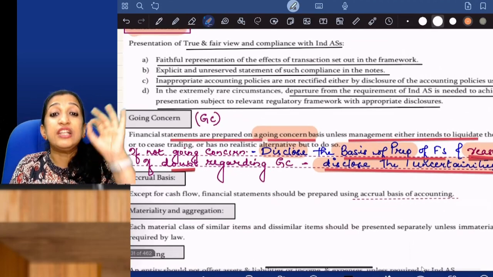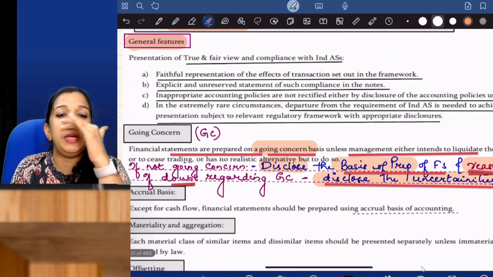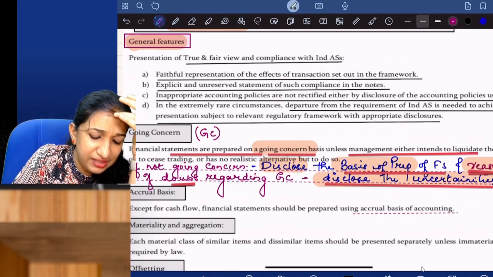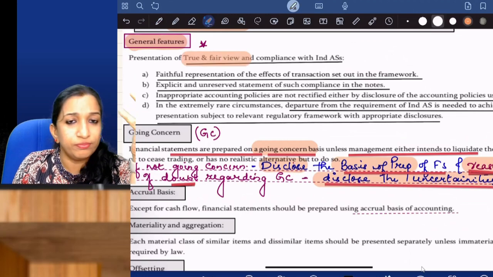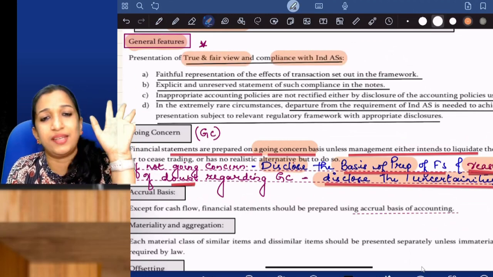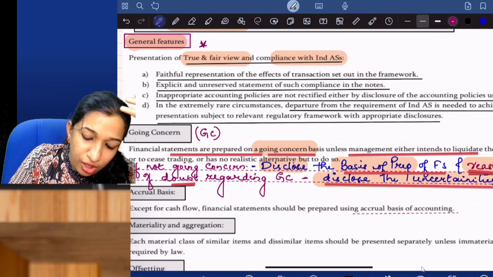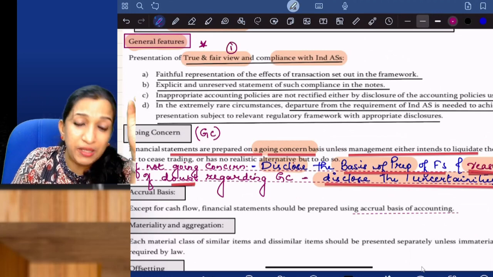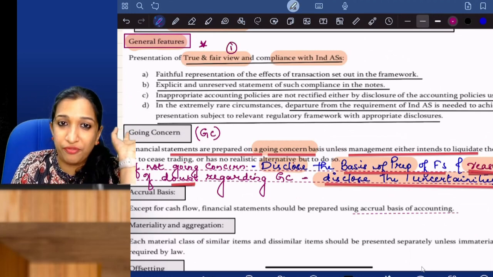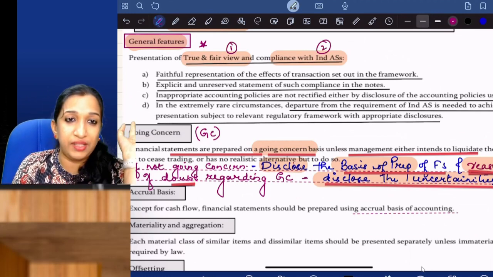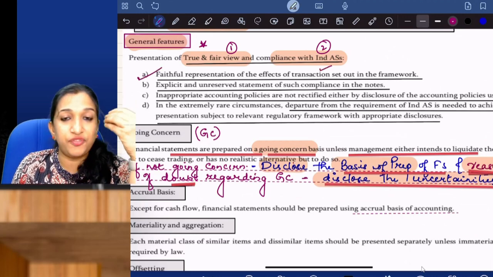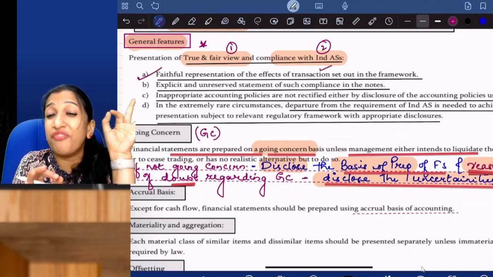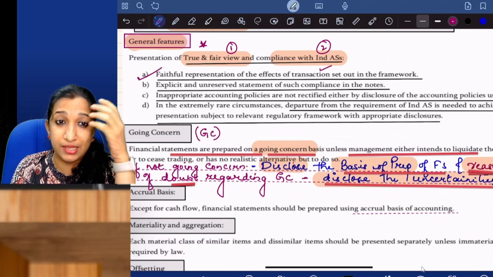Now, what are the general features of financial statements? I feel this is important. Presentation of true and fair view and compliance with Ind AS. The financial statements should present a true and fair view and comply with Ind AS. Faithful representation of the effects of transactions. Transactions should be faithfully represented.